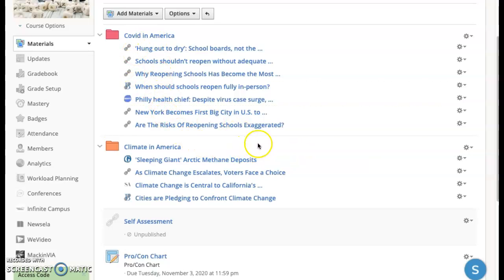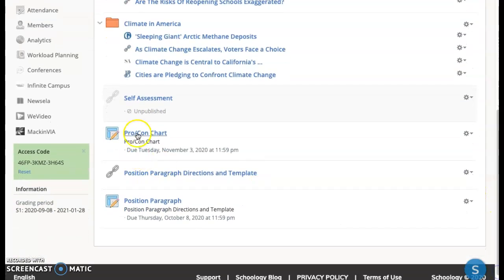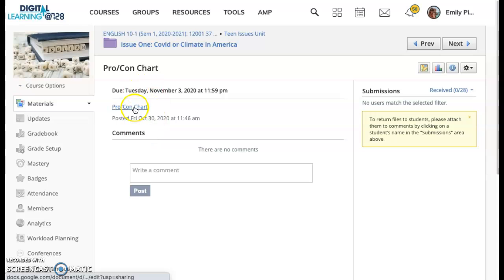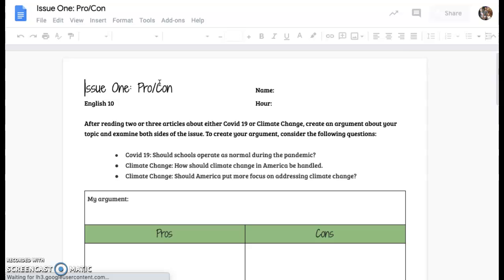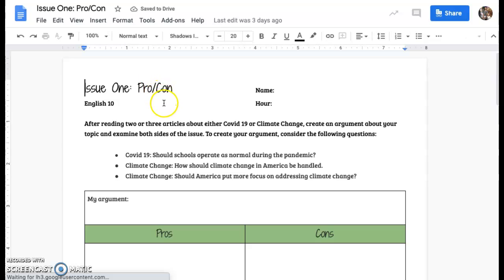Then after you're done reading your articles and annotating them, then you can come down to this pro-con chart. And you can get there either by clicking here and clicking on this, or there's also a link on the agenda slide. What you need to do after reading your articles is you need to form an argument about your topic and examine both sides of the issue.